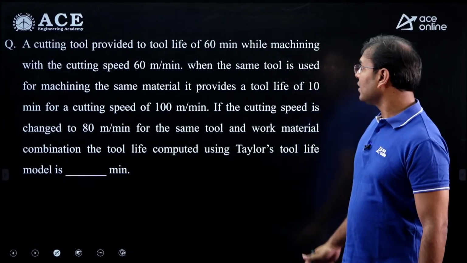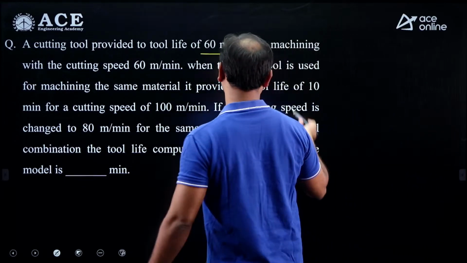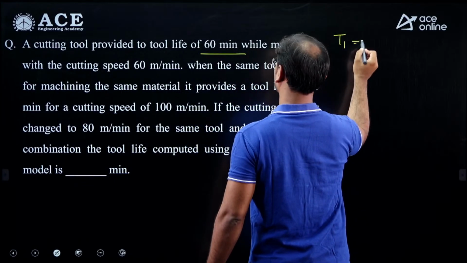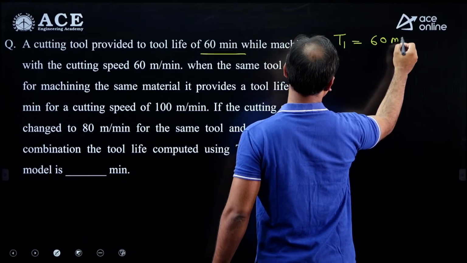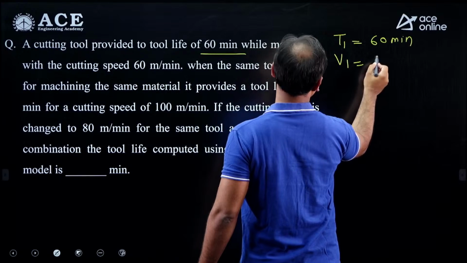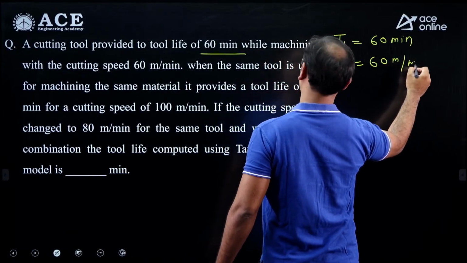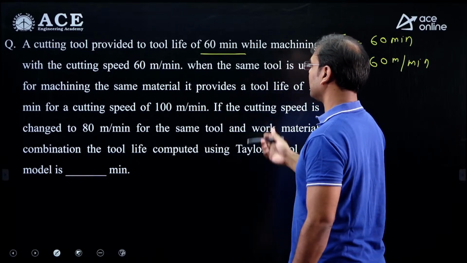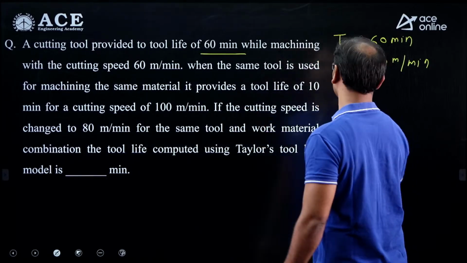Very easy. A cutting tool is provided with a tool life of 60 minutes. Here, the tool life T1 is 60 minutes. Metal cutting question: while machining with a cutting speed V1 equal to 60 meter per minute, then when the same tool is used for machining the same material, it provides a tool life of 10 minutes.